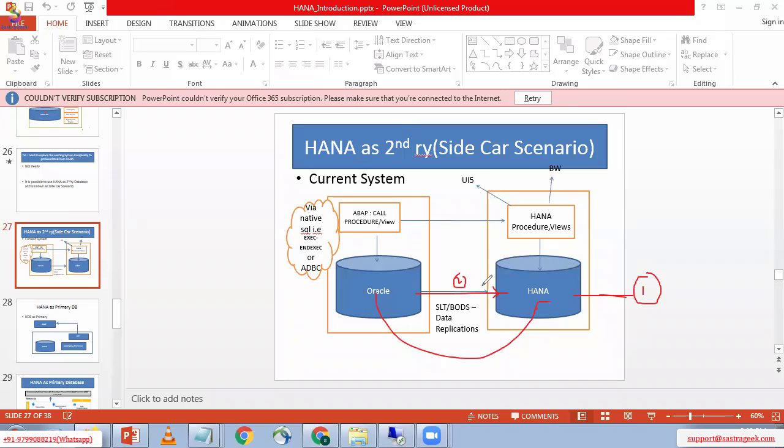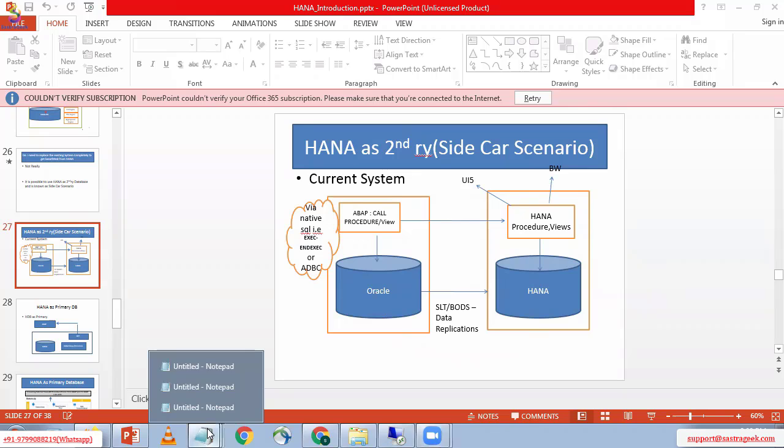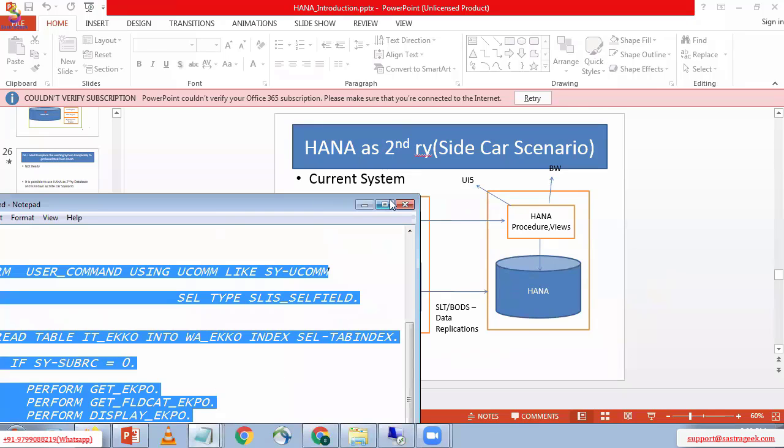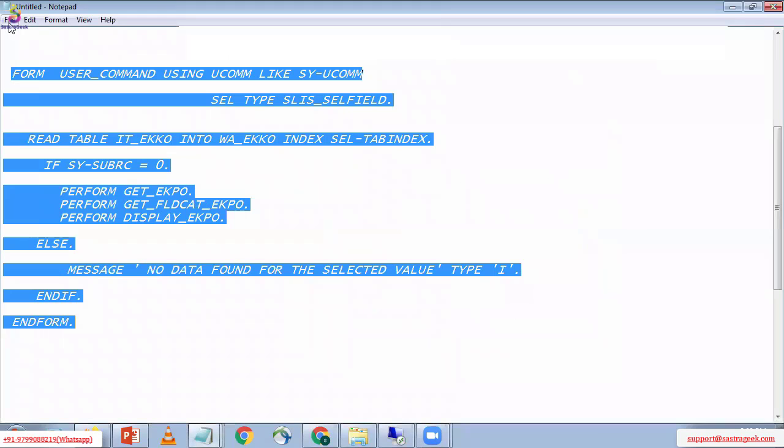Replicating the table from Oracle database to HANA database. Before that, what we need to do in HANA Studio, in HANA database, is check whether the table exists or not. See here, we are going to check.